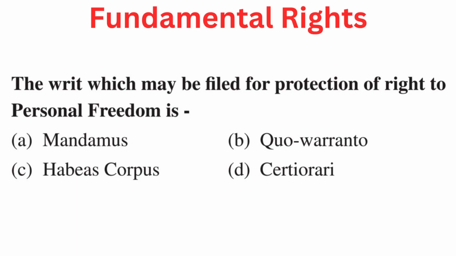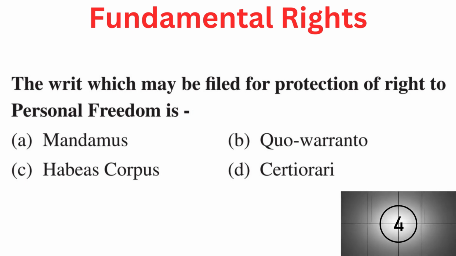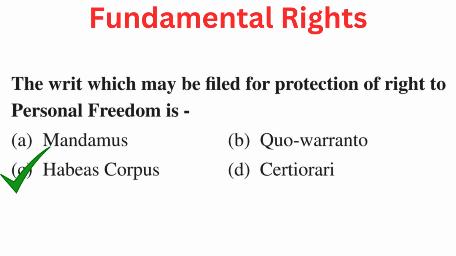Your question is: the writ which may be filed for protection of right to personal freedom is. Your options are A. Mandamus, B. Quo warranto, C. Habeas corpus, or D. Certiorari. Right answer is C. Habeas corpus.